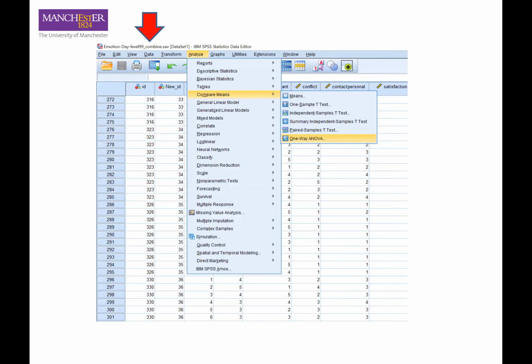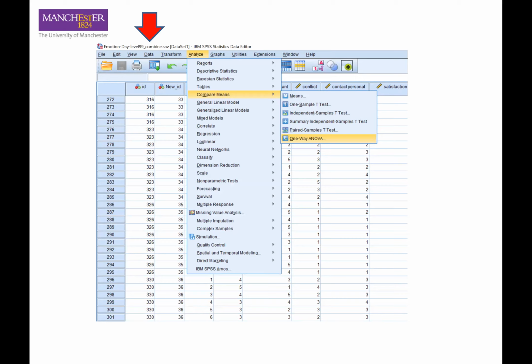To perform the mixed model in SPSS, we have to investigate to what extent the within person variation exists in the datasets, to see whether we should investigate these research questions appropriately on a daily basis.